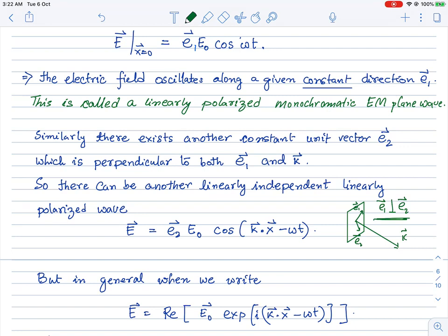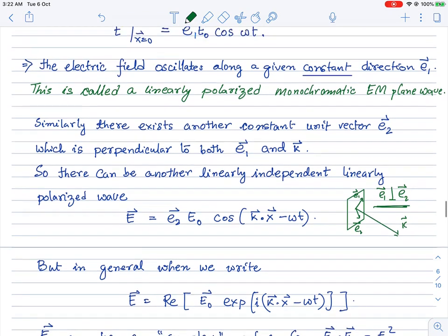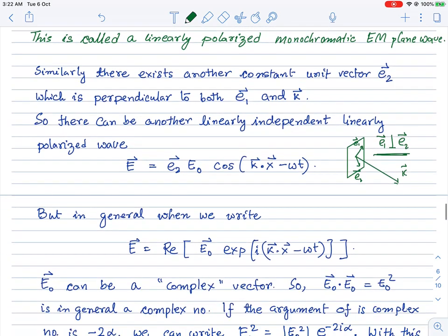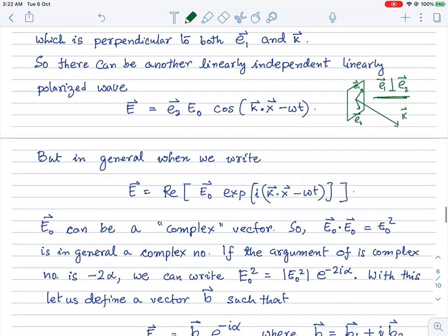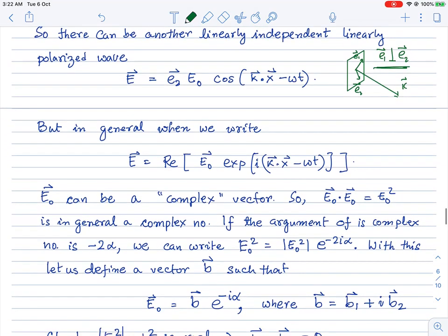So the electric field can either be along E1 or along E2. These are the two independent orthogonal directions towards which the electric field can point, because this plane can only be spanned by two linearly independent vectors which we choose to be orthogonal, and these we call E1 and E2. If you like, these are the x-axis and the y-axis, and you can choose your axes so that the direction of propagation is the z-axis. So that's the idea.